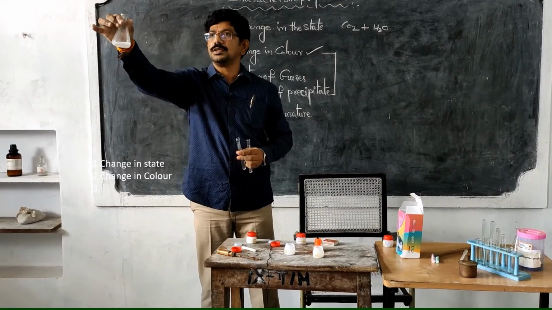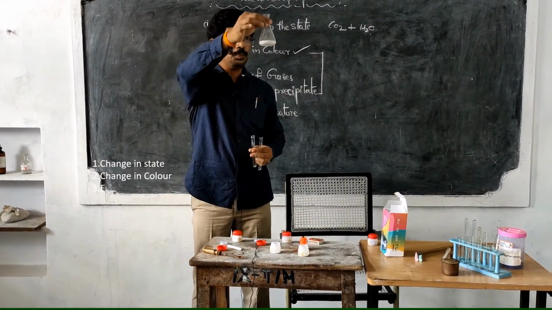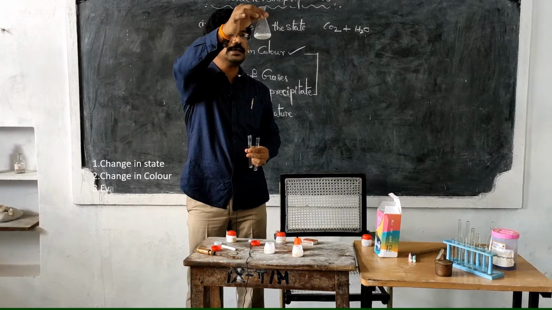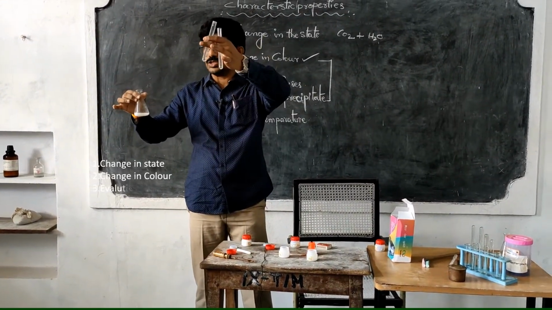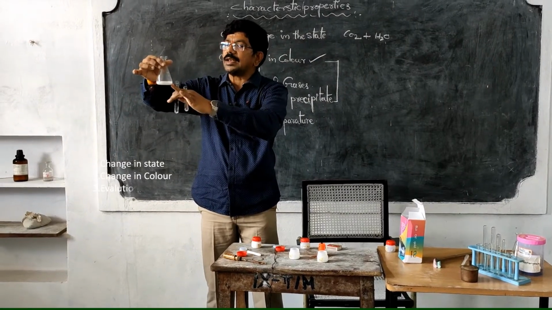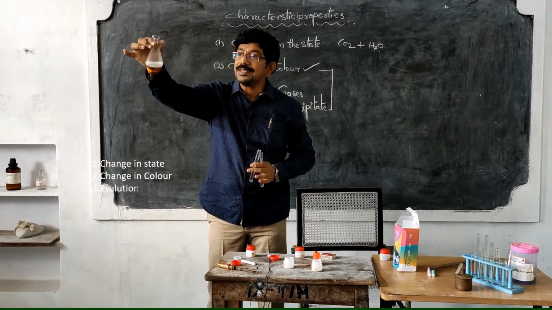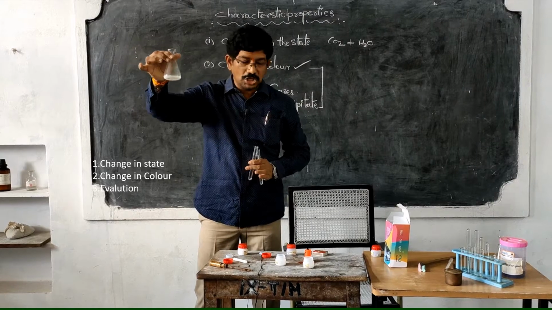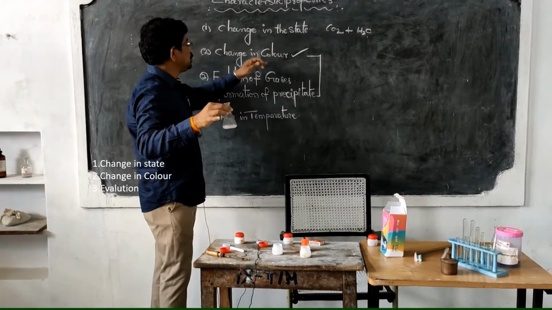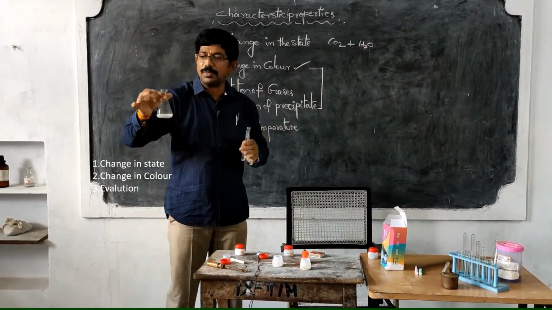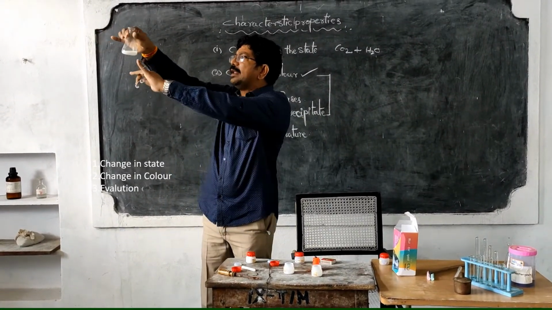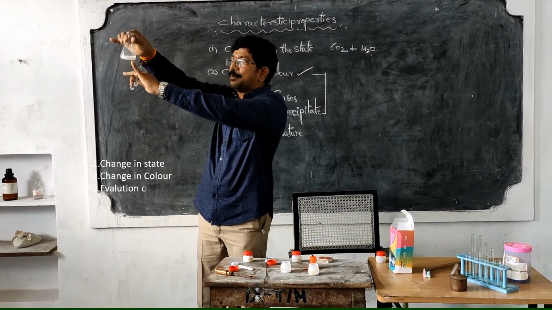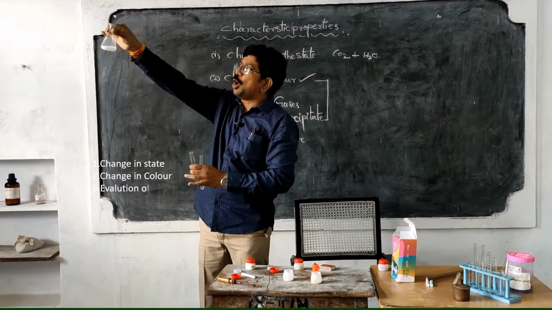What do you find? A milky, pure white color is formed here. These two are colorless solutions, but after the chemical reaction, what happened? There is a change in the color. At the same time, you will find a powdery white substance at the bottom of the conical flask.